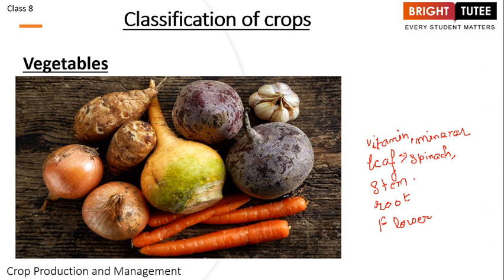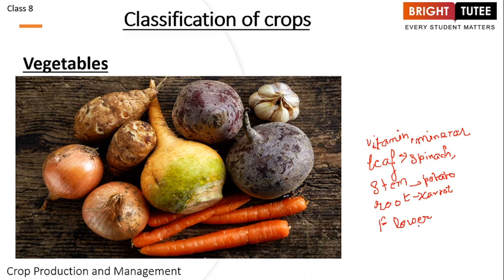Then when we come to the stem part, what is it? The major food which accompanies everything is potato. It is a modified stem that we are eating, right? Next we have the root. The example of this is carrot, and carrot and radish are the root part of the plant.